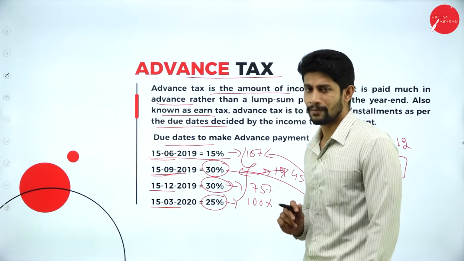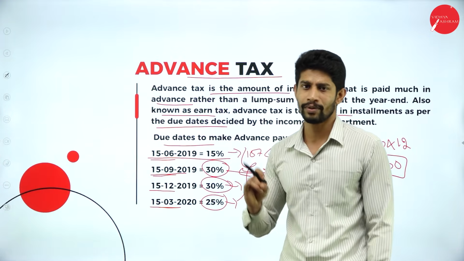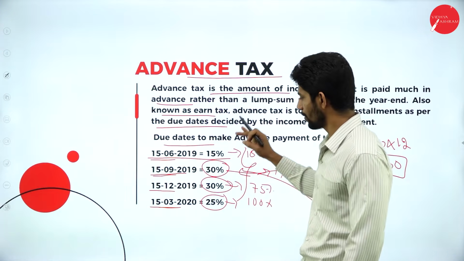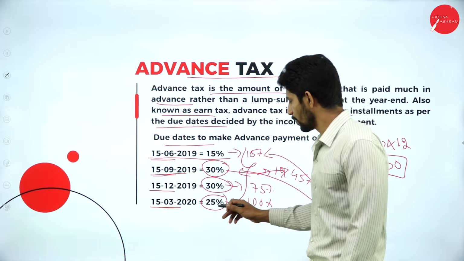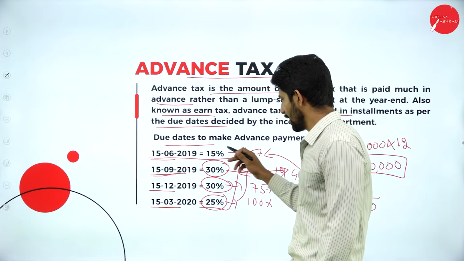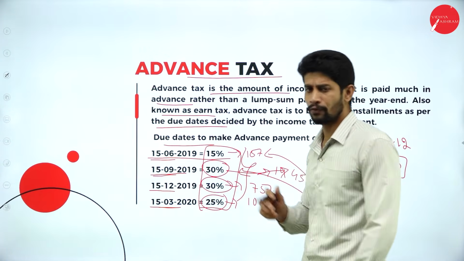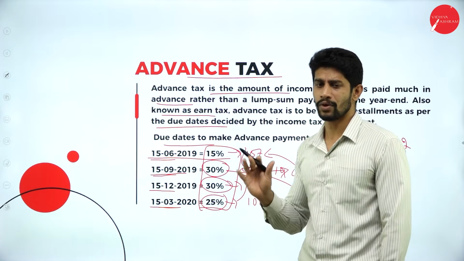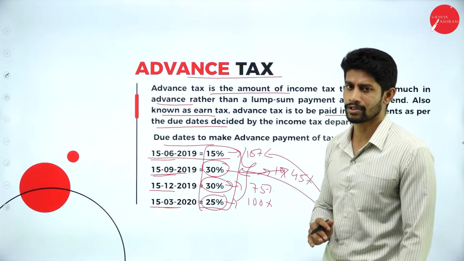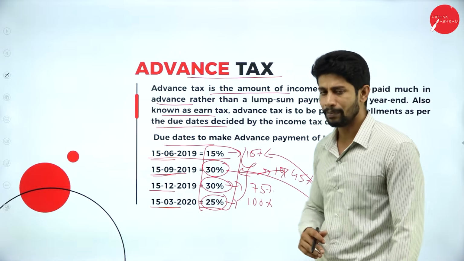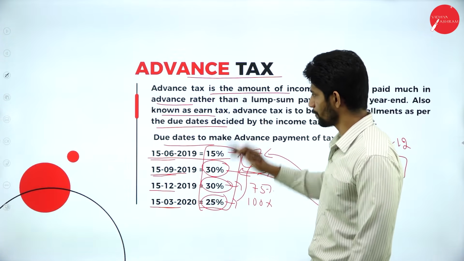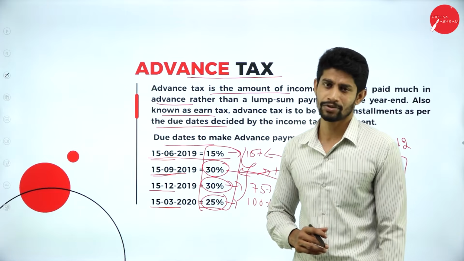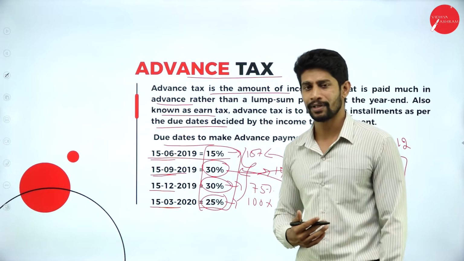The rate is also defined. In the first installment you are supposed to pay 15%, second installment 30%, third installment 30%, fourth installment 25%. So by the end of the fourth installment, you will have paid the actual advance tax amount you are supposed to pay. So this is the concept of advance tax payment in the Indian income tax rules.